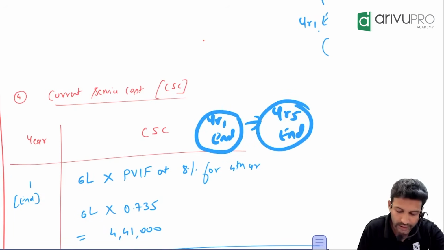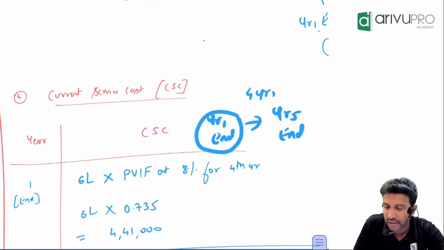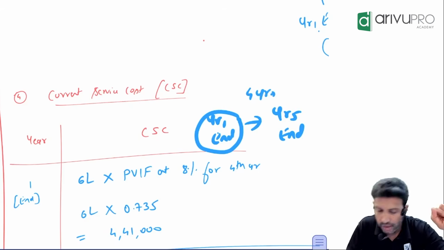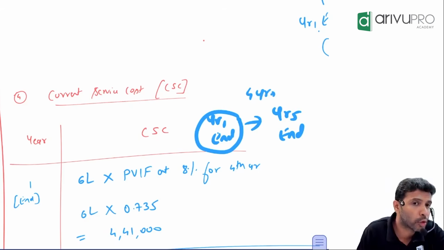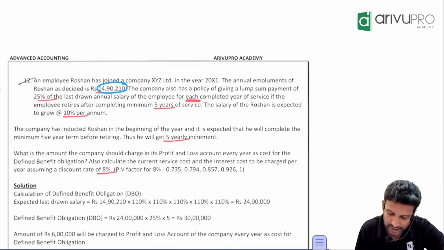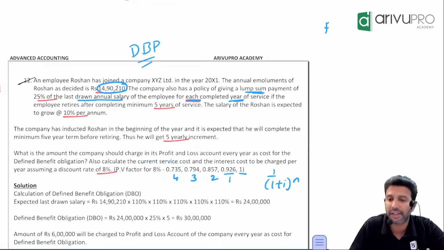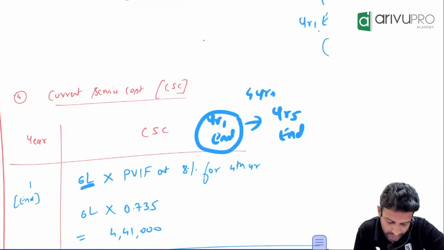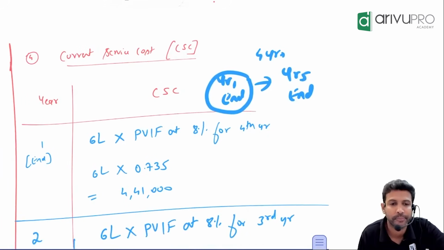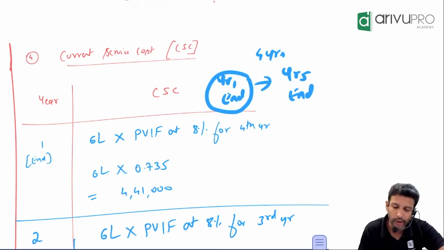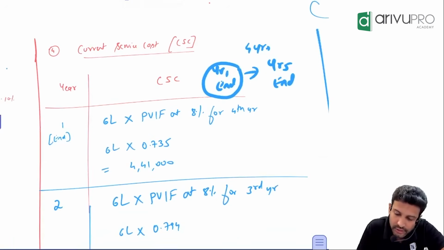From year 1 ending to year 5 ending, that is 4 years. Fourth year's discount factor is 0.735. So take 6 lakh and multiply by 0.735. You will get the present value, 4 lakh 40 thousand. Let everyone understand this.